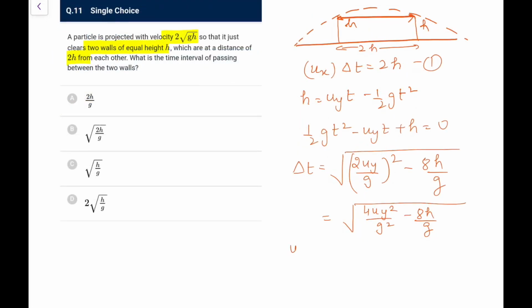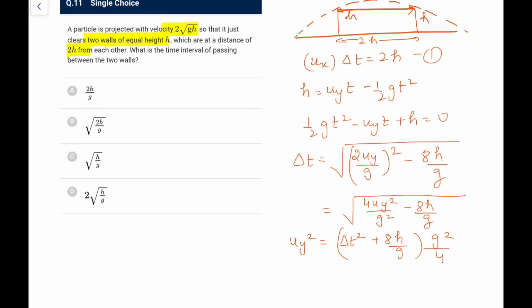So squaring both sides, I can write uy square now as delta t square plus 8h by g, into g square by 4. That is what I can write, uy square. And similarly from above, ux square can be written as 4h square upon delta t square. So if I do this calculation here, I know one thing: I am given ux square plus uy square, and that I am sure is equal to 4gh.